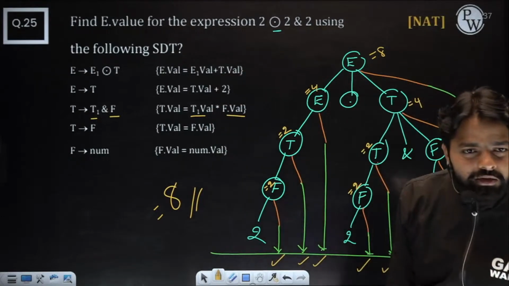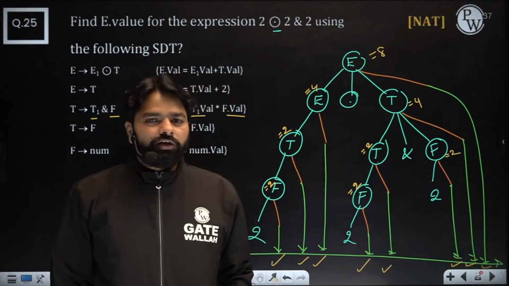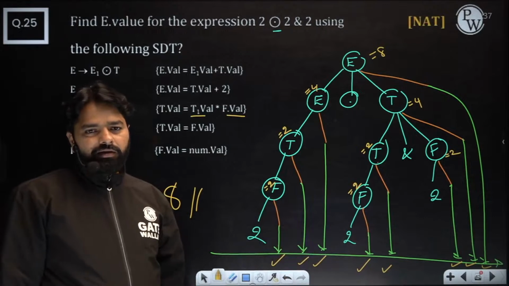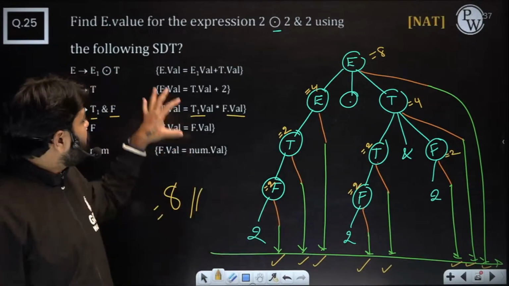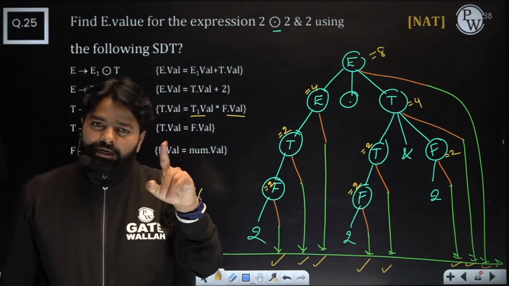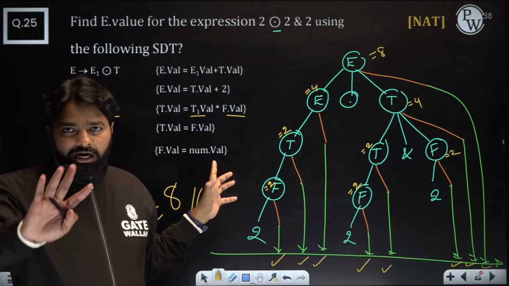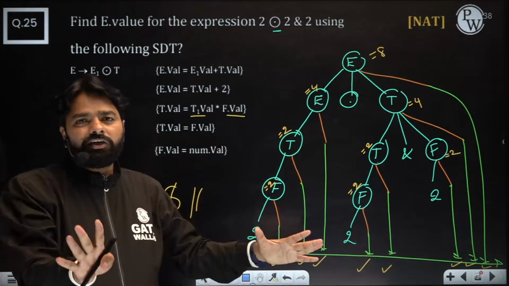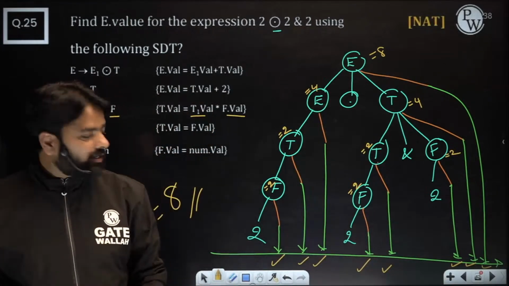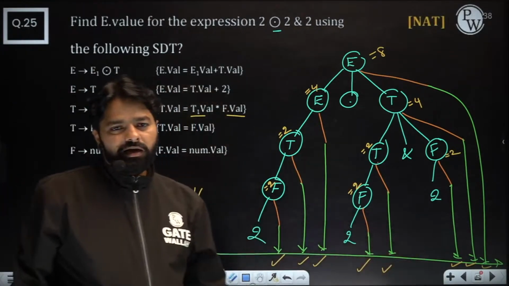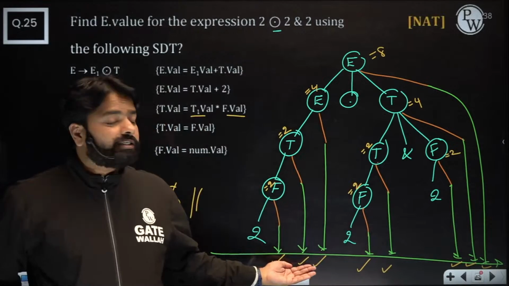So everybody got the answer? 8, 8. Somebody got the 4. So just cross check. 8. So if you got the tree, then that's done. Even if they mention bottom up parser, do the same technique. Why? Because this is S attributed, then it will be L attributed too. Every S attributed is L attributed. Then either you do bottom up parsing or L attributed evaluation, answer will be same. Just always follow this technique. You will never make a mistake, because you are doing one by one in a sequence. But bottom up parsing makes a confusion. That's why we have this easy technique.